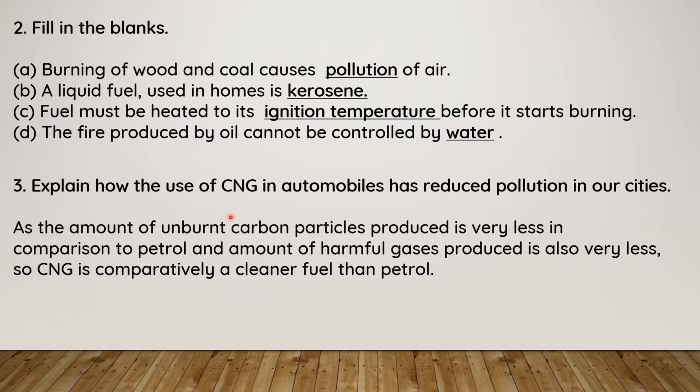When burning CNG, it does not produce smoke or carbon particles. But petrol or diesel produce smoke and some harmful gases also. With CNG, the amount of harmful gases and smoke is very, very less.